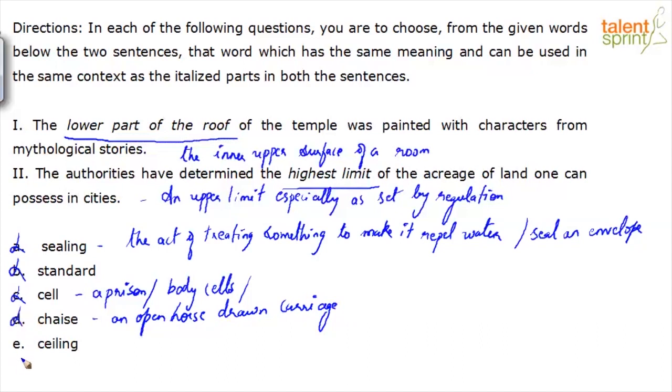Ceiling, on the other hand, is our answer, right? Ceiling means inner upper surface of a room. Ceiling also means an upper limit, especially set by the regulations. So that's our answer here. The ceiling of the temple was painted with characters from mythological stories. The authorities have determined the ceiling of the acreage of land one can possess in cities.